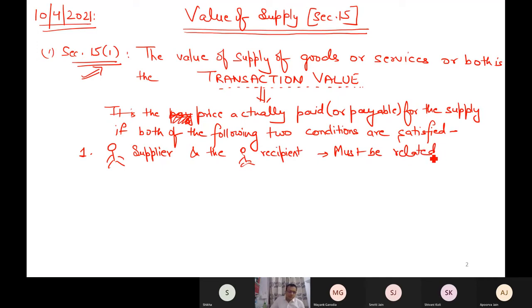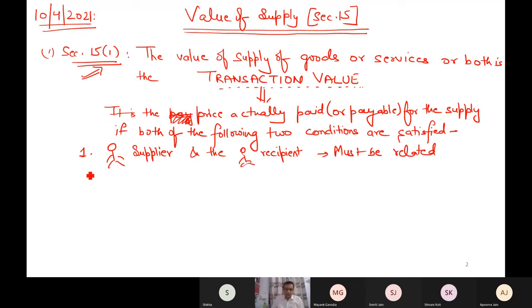Why? Because suppose the supplier is the father and the recipient is the son. So these people are related persons. It is possible that for a product of actual cost 10 lakh rupees, to pay less GST, the father will show this as only 1 lakh rupees. That the recipient, my son, has given me only 1 lakh rupees. So the father might say that 1 lakh should be the transaction value. So the law says no. The true price will only come when both the parties have no relationship. So there is no scope of hiding something. So this is one thing.